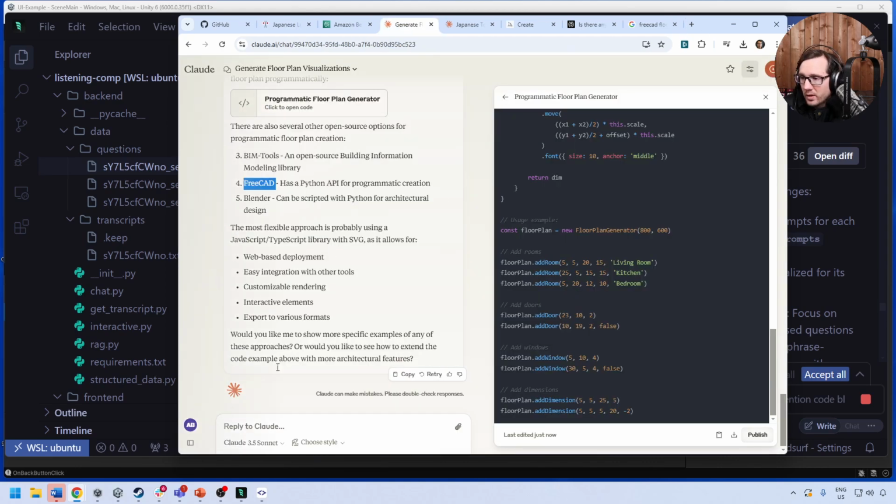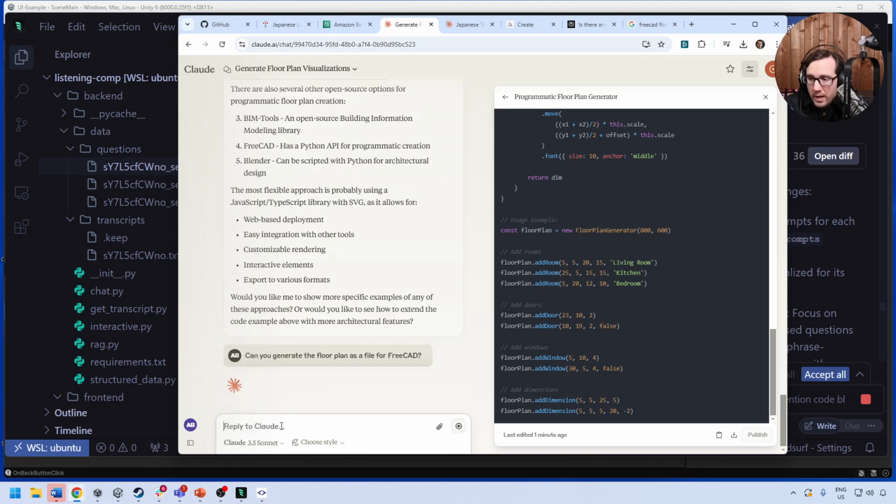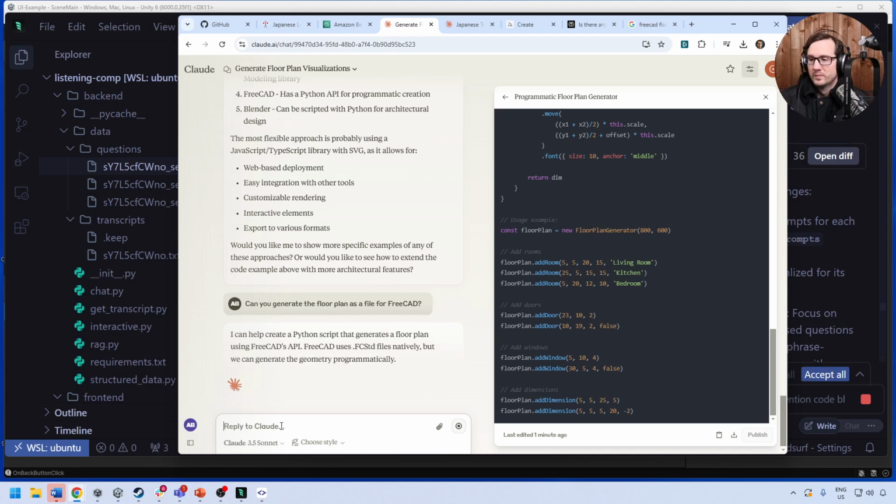We'll go here. Great. Say, can you generate the floor plan as a file for FreeCAD? Can it do that? Or is that too hard? I don't know.